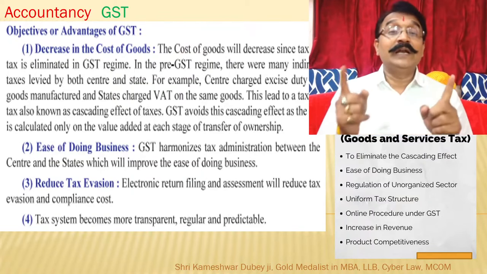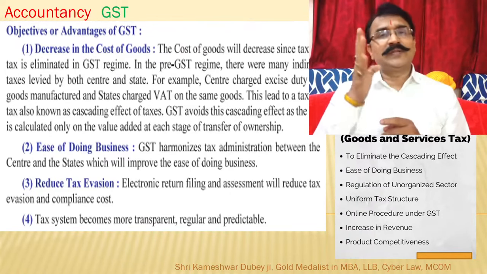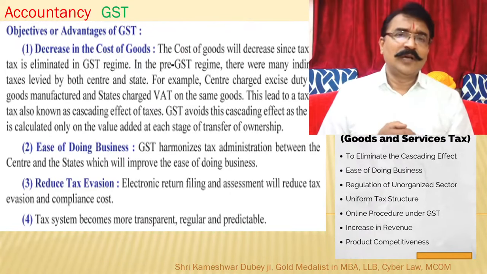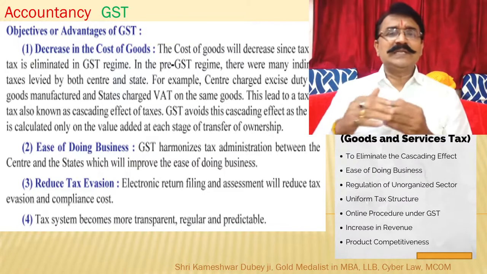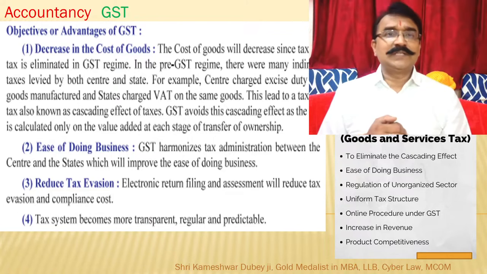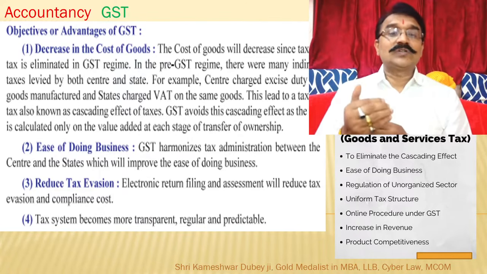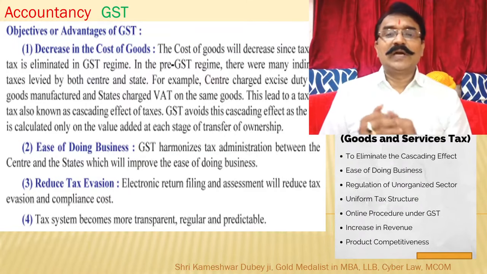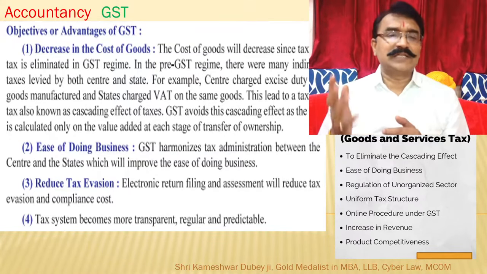Whether it is 1% or 10%, that is different, but you have to work for all these. So it was increasing the cost of the goods. After induction of GST, there is certainly a decrease in the cost of goods, since tax is eliminated in the GST regime.